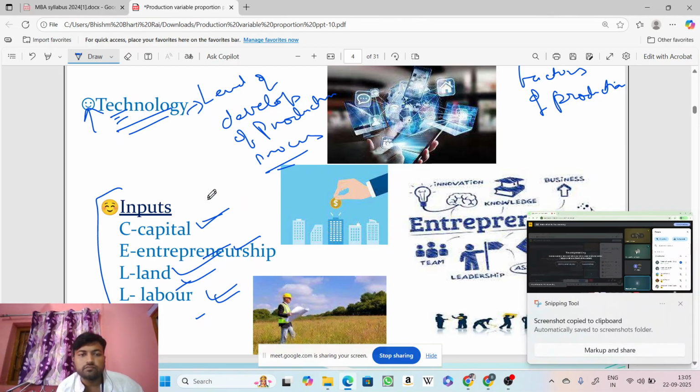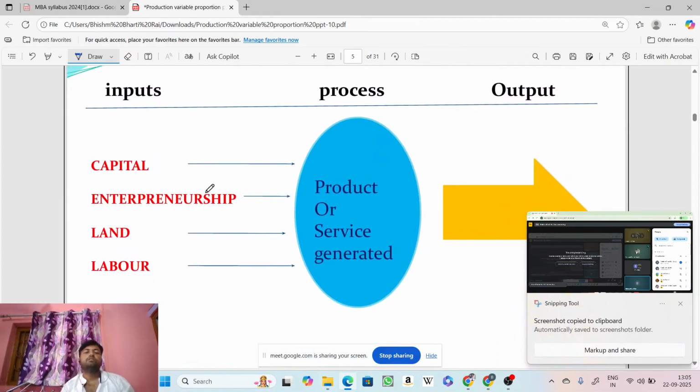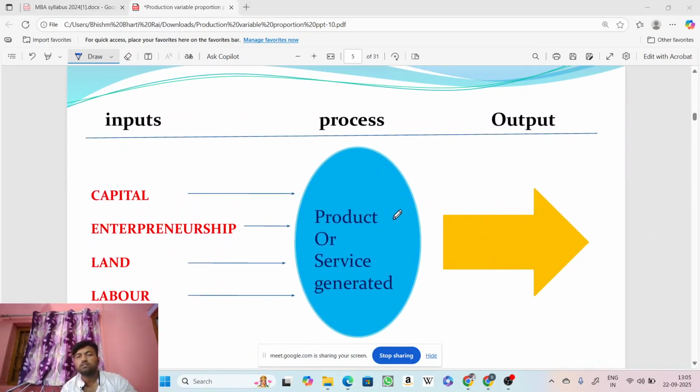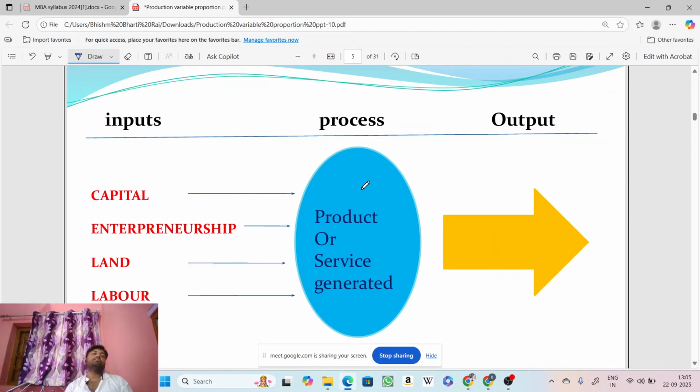Yes, these are the four factors of production. Now we'll see the flowchart. Look carefully at this flowchart. This flowchart is about the input, process and output, and its detailing in terms of production. We have seen the inputs are the capital, entrepreneur, land and labor. These four things come together and work together to give an output, and the output is the finished product.